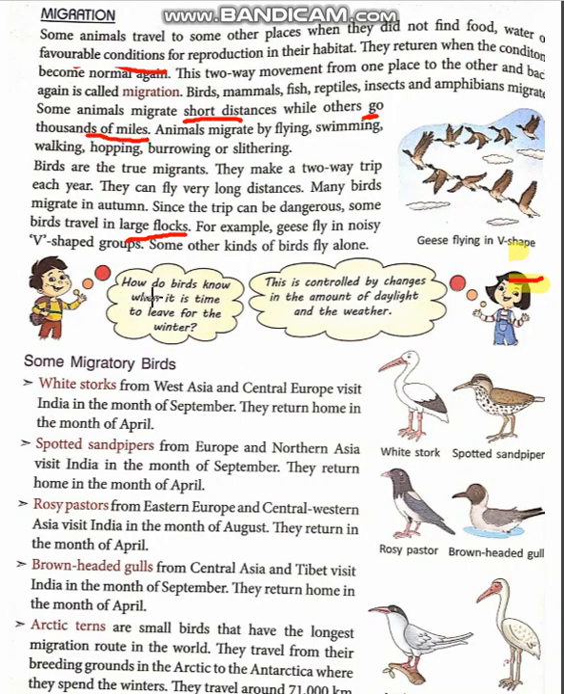Now here is a question. How do birds know when it is time to leave for the winters? This is controlled by the change in the amount of daylight and the weather condition. That's why the animals get to know this is the right time to leave. When there is a change in the environment, they get to know. So in that way, we will know about many of the birds moving from their native places to other places. Here are some examples. Let us learn.